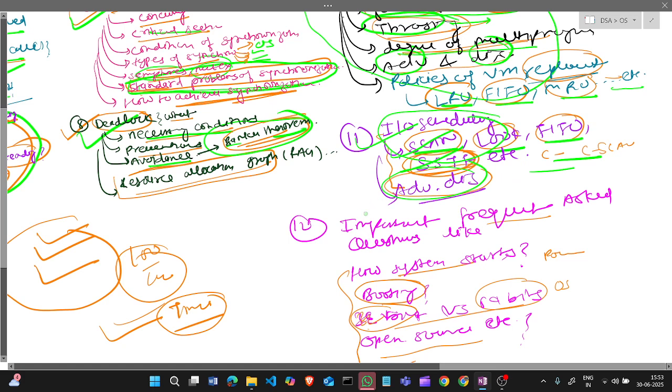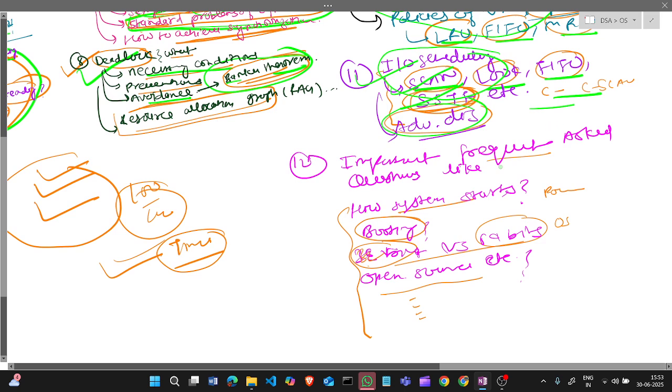And the last chapter is what are the frequent questions asked in different interviews, like how booting happens, when we power on the system, what is going to happen first. So everything we will cover in this chapter, what are the frequent questions. And for example, another question is what is the difference between 32-bit and 64-bit. Okay, and what is open source, etc. Everything we will cover in the chapter.